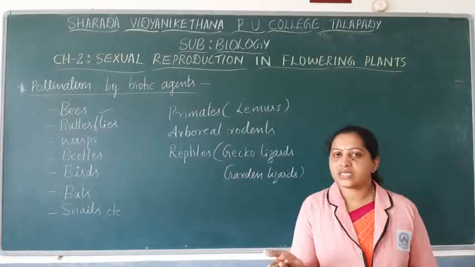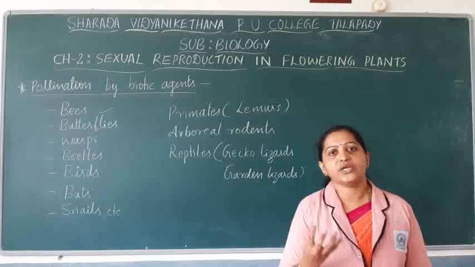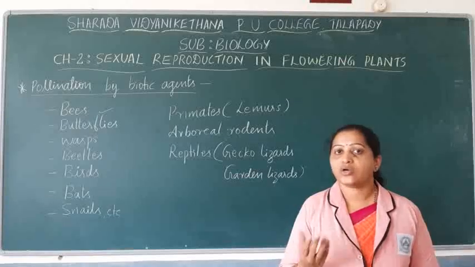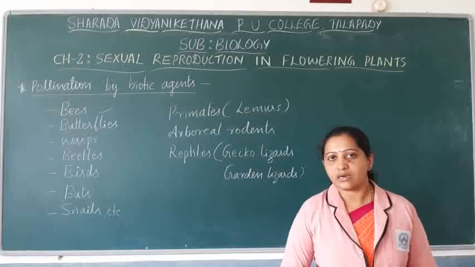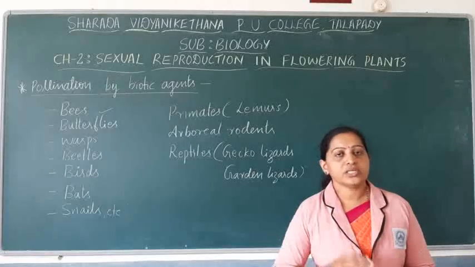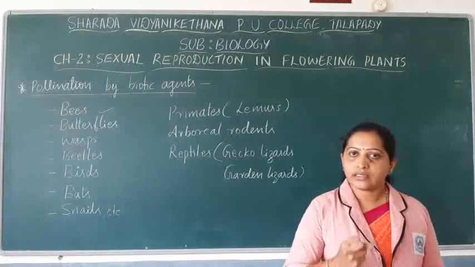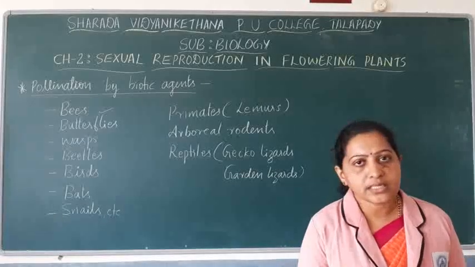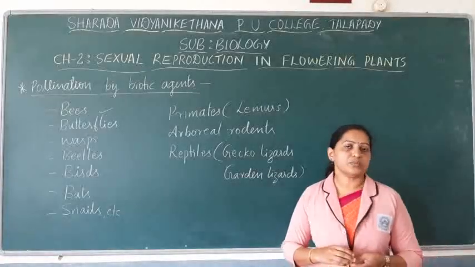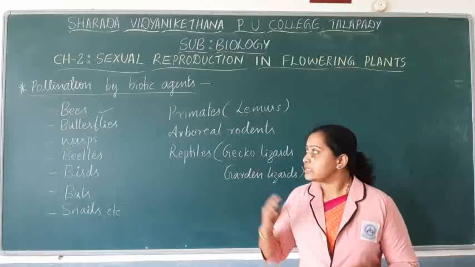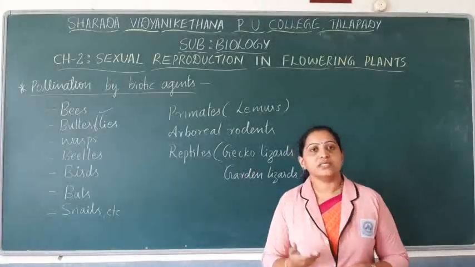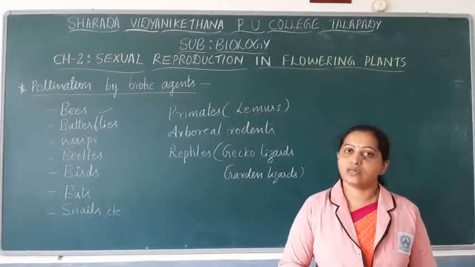They mainly visit varieties of flowers to collect the nectar or to collect the pollen grains, because pollen grains, as you have studied earlier, are rich in nutrients. So to collect these pollen grains as well as the nectar produced inside the flower, the pollinating agents, animals or birds, visit the flowers.